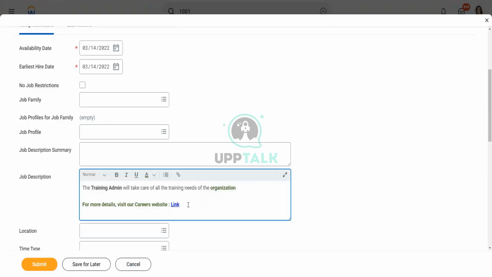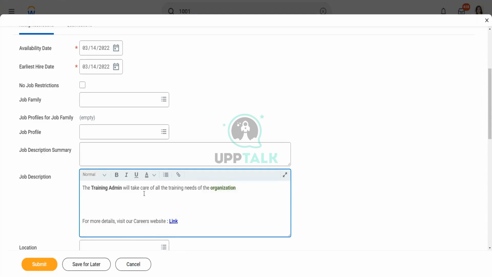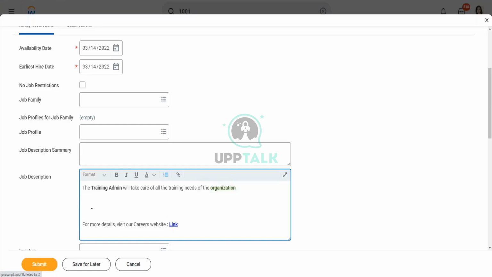So if you are giving a link, and somebody clicks on this particular link, they will be directed to your company website or to your careers website. Great, isn't it? So you are able to put in all these additions and make it easily readable. You can also put in some bullet points, and highlight some of the points about the job description.